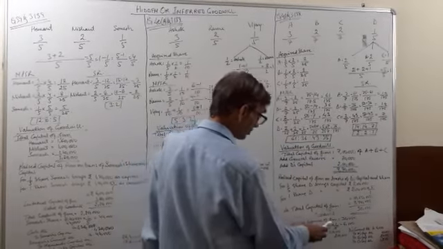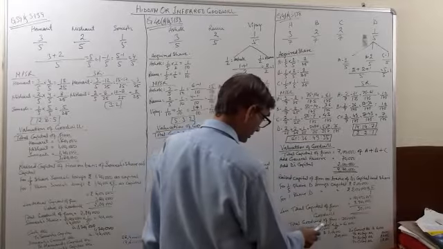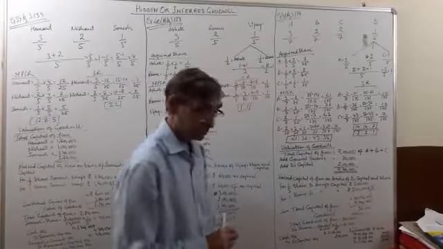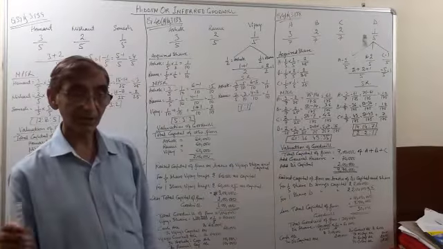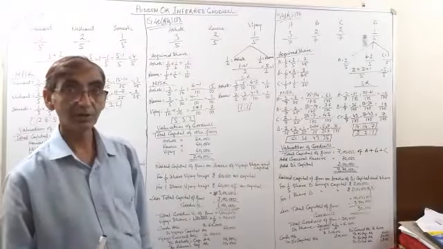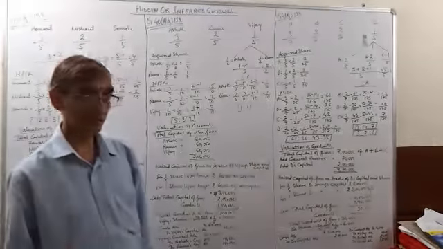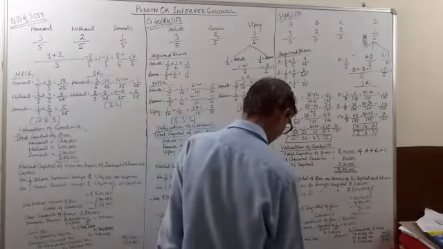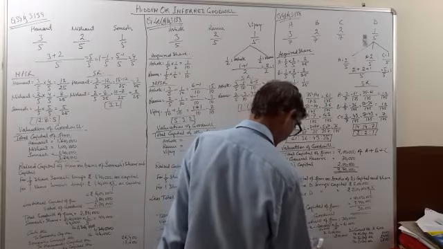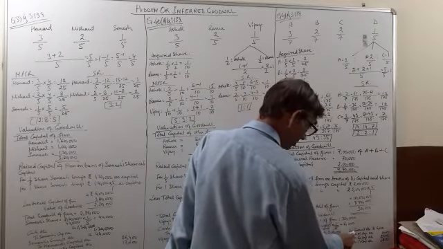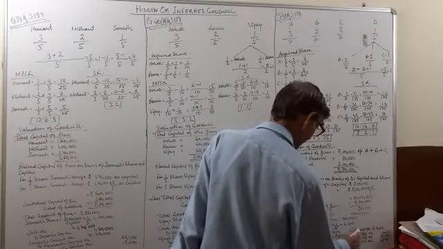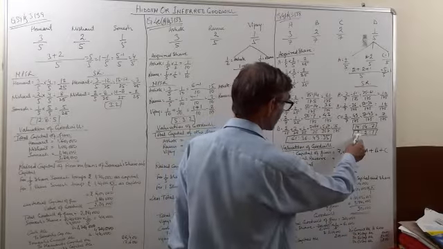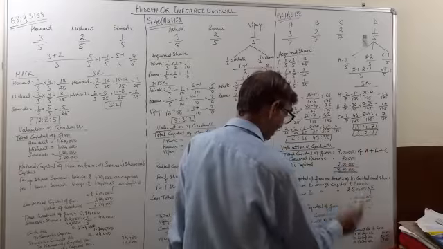Now total goodwill of the firm is 30,000. D's share is 30,000 into 1 by 5, which is 6,000. Over here also it is not mentioned that D has brought his share of goodwill in cash, so we will assume that he has not. He has only brought his capital: cash account debit 2 lakh to D's capital account 2 lakh. Now for his share of goodwill, his current account will be debited. D's current account debits 6,000, and this 6,000 will be distributed in the sacrificing ratio among the sacrificing partners.